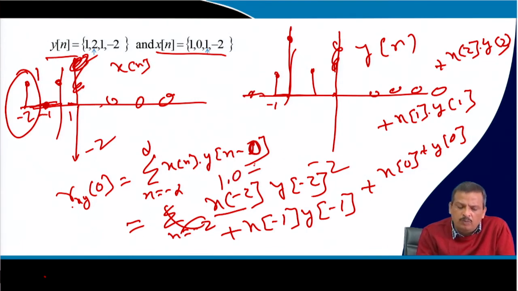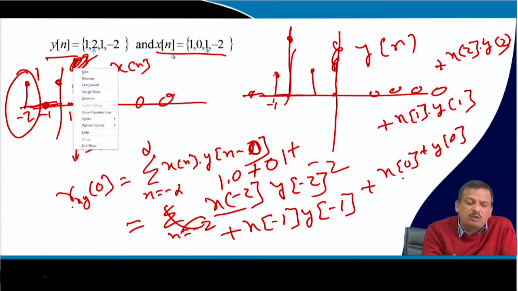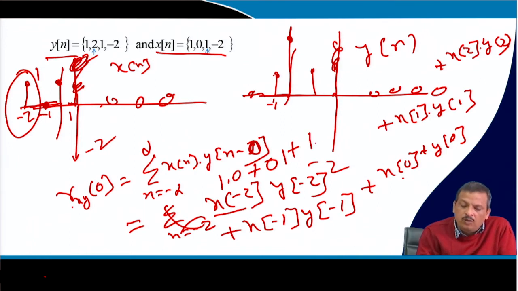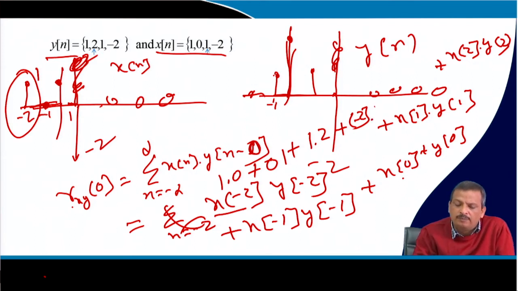So 1 into 0, plus x of minus 1 I have a value 0, y of minus 1 I have a value 1, plus x of 0 I have a value 1, y of 0 I have a value 2, 1 into 2, plus x of 1 I have a value minus 2, y of 1 I have a value 1, plus x of 2 I have a value 0 into y of 2 I have a value minus 2.